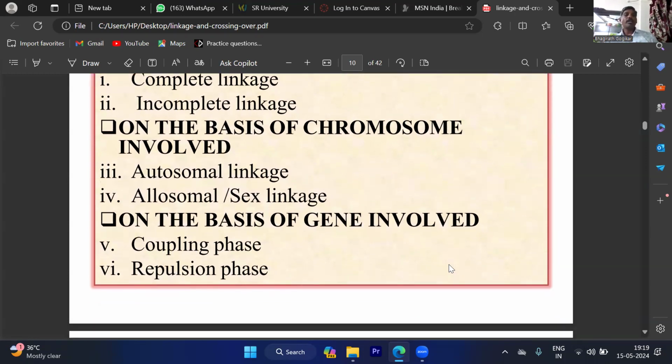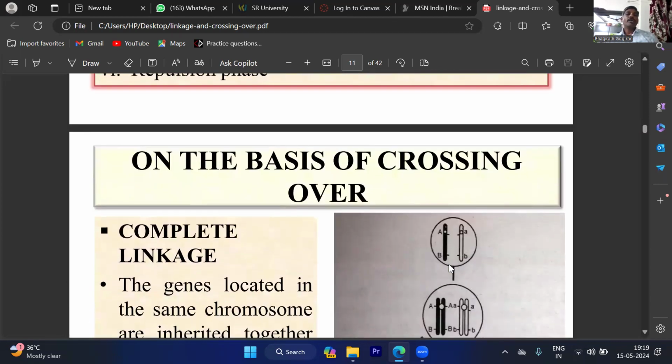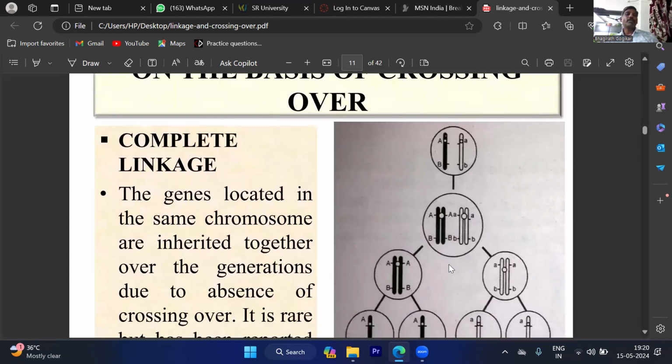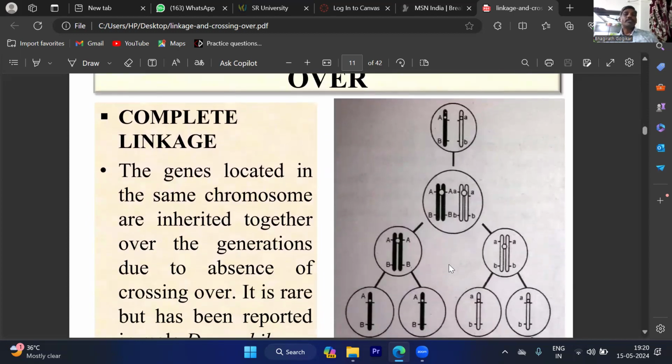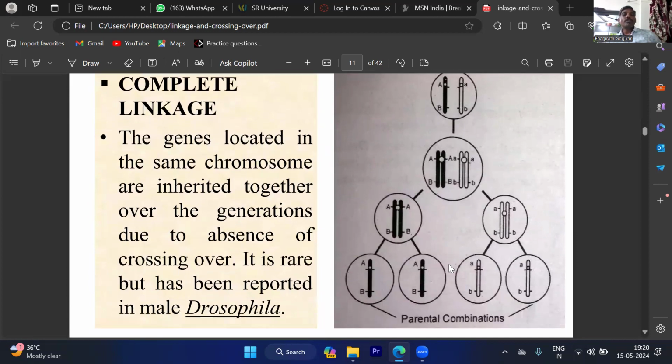But it is not the exact meaning. Coupling means there is no attraction. Repulsion means there is no, that is called repulsion. They say like that. What is meant by complete linkage? The genes located in the same chromosome are inherited together over the generations due to the absence of crossing over. It is rare but has been reported in male Drosophila.